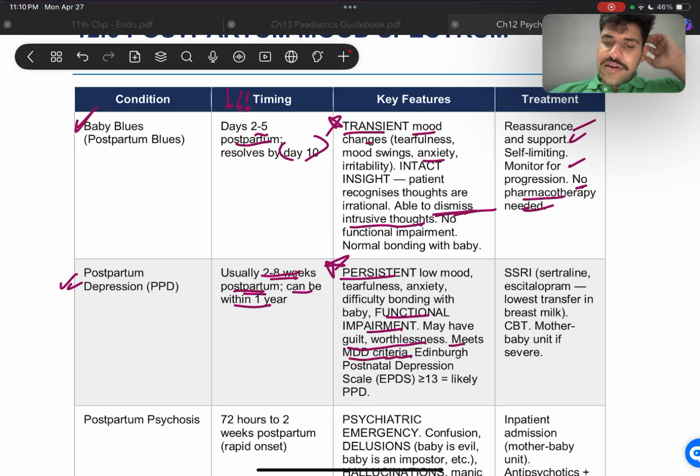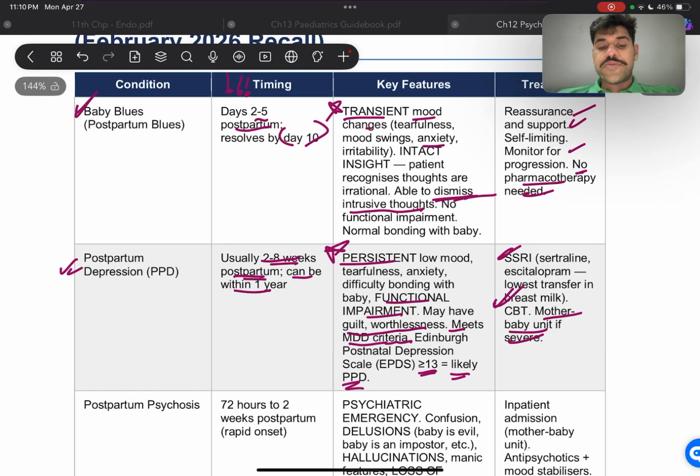Then if the Edinburgh Postnatal Depression Scale, EPDS, is more than 13, it's most likely going to be PPD. In this, we use pharmacotherapy. We give SSRIs and CBT sometimes, and we have a mother baby unit if the mother's condition is pretty severe.